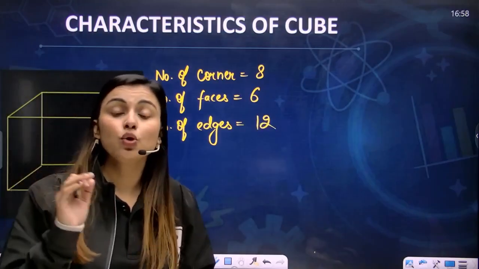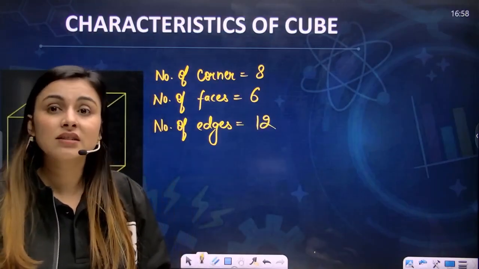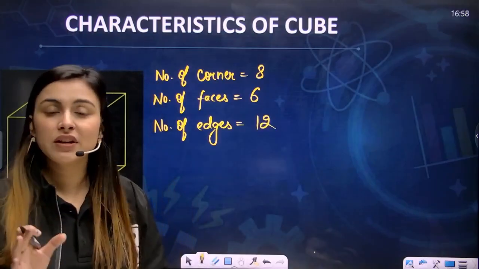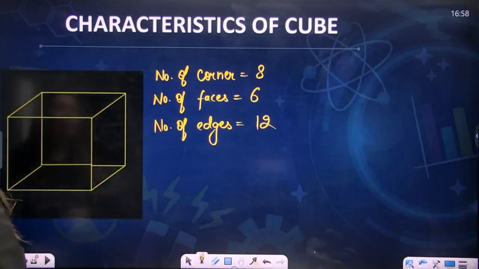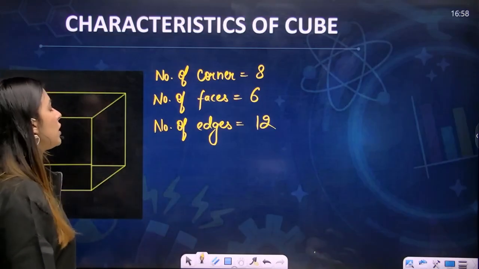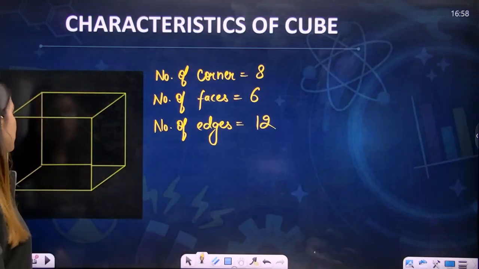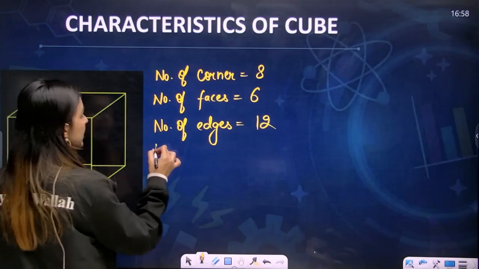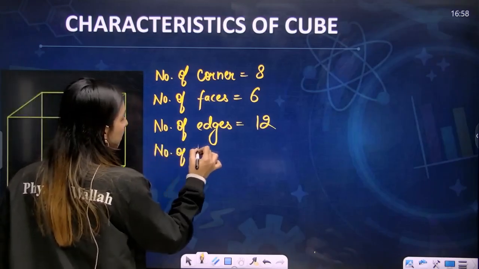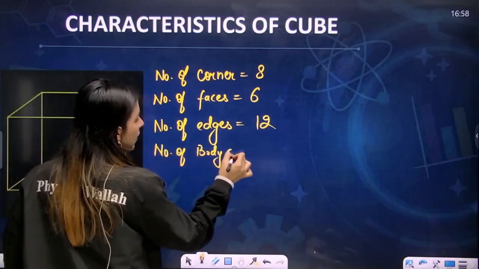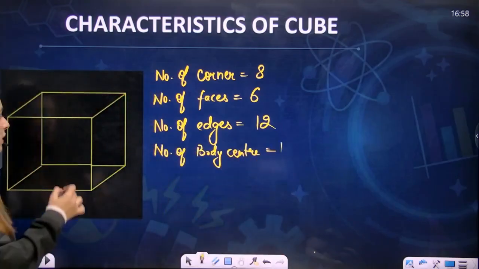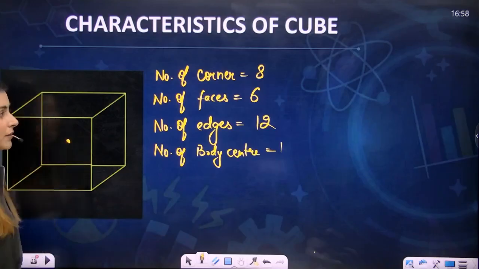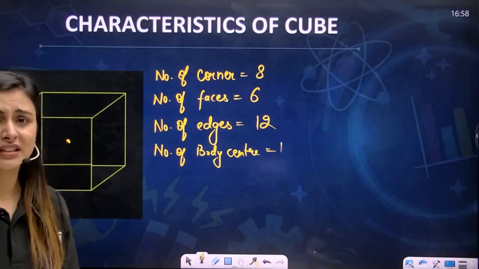So you need to know what edges are, what faces are, how many face centers there are and everything, because you will be asked questions based on this. Now, you know the number of corners, faces and edges. If I ask you the number of body centers, ma'am, the body center is always 1. So the body center is 1. This is your body center. Okay, till now, everything is clear.